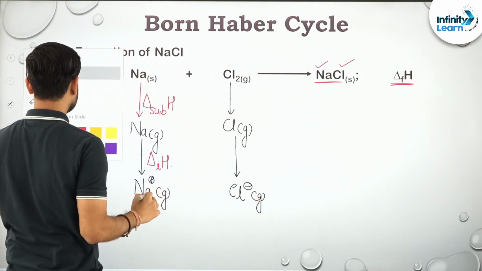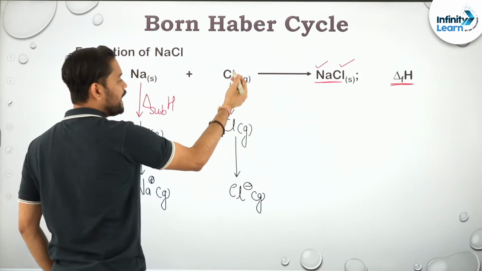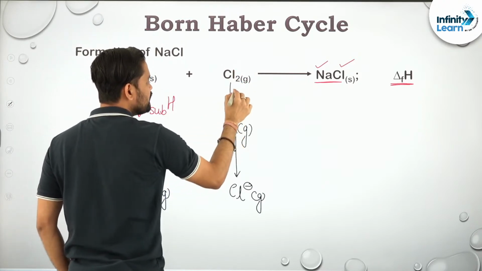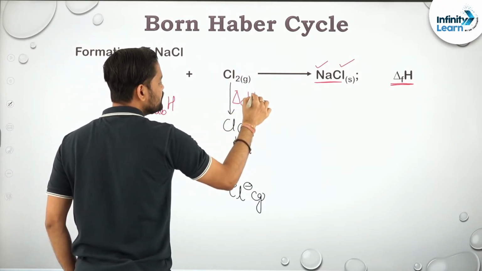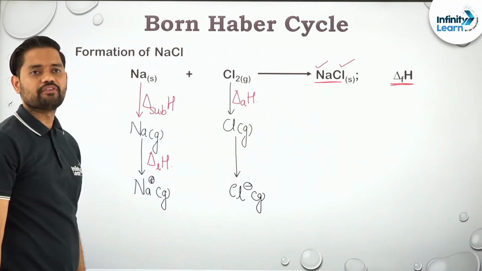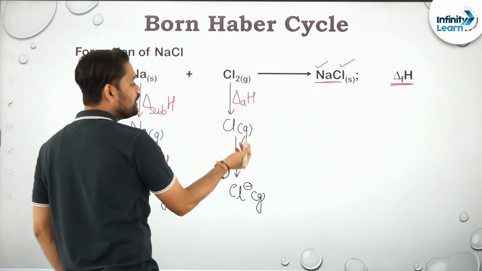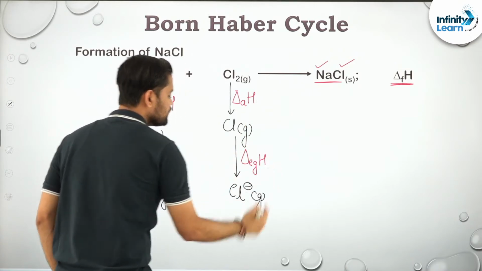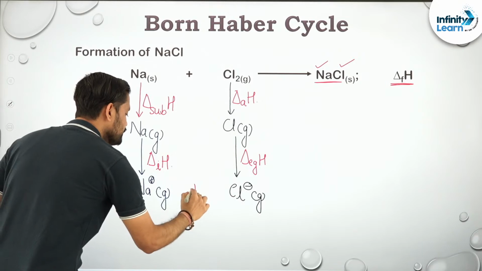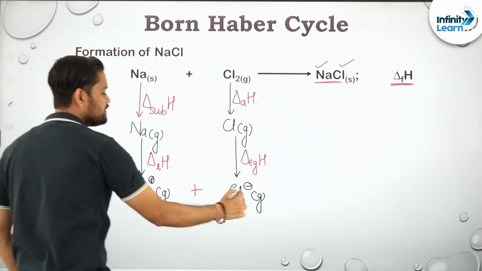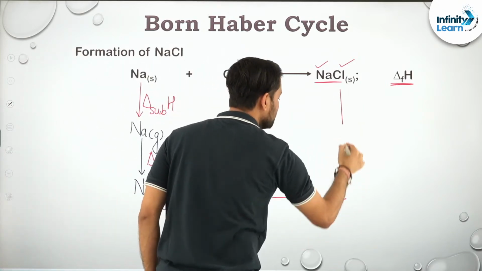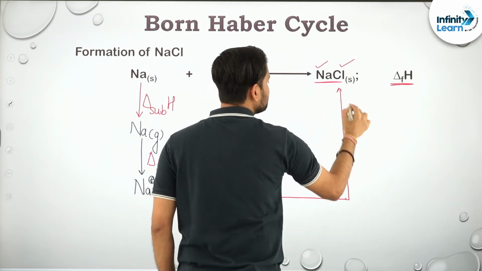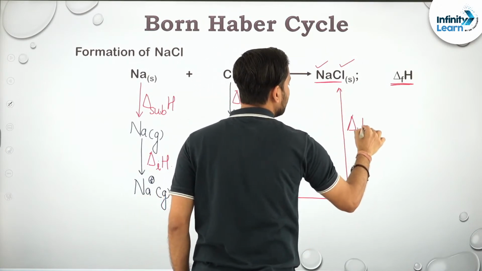Now to break this diatomic molecule into monoatomic, it is known as enthalpy of atomization. Then I have to add electron into it, so it is an electron gain enthalpy, right? Now what we have to do, you have to just add this thing, and the moment you add this thing you will get this, right? And which is lattice enthalpy,